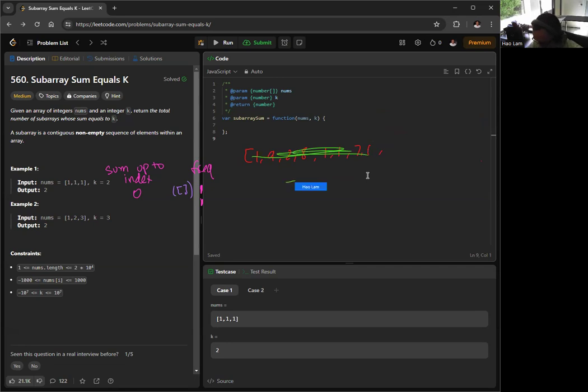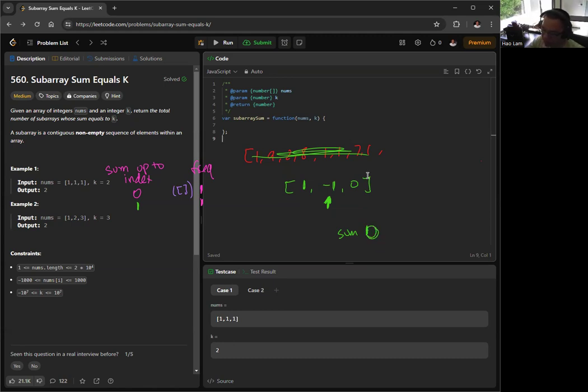Okay, so let's say we have 1, -1, and 0, right? So we start at 0, of course. So we look at 1, like the sum at index 0 is 1, right? And then we look at the next one, our sum is 0 now. Sorry, at the next index our sum will become 0 again, right?